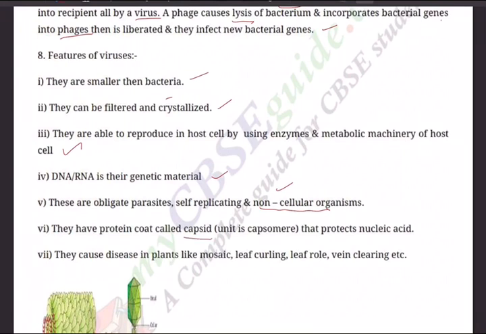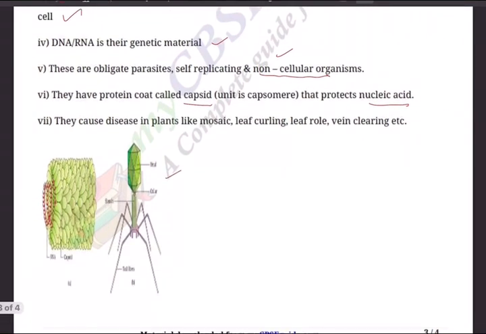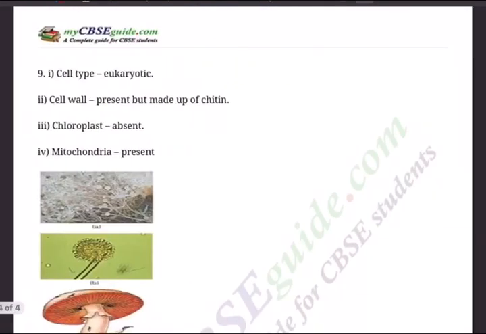They have a protein coat called capsid, made of units called capsomeres, that protects the nucleic acid, either DNA or RNA. They cause disease in plants like leaf mosaic, leaf curling, leaf roll, vein clearing, etc. So you can see the diagram here. This is how the bacteriophage, we call it, looks, just like a satellite.